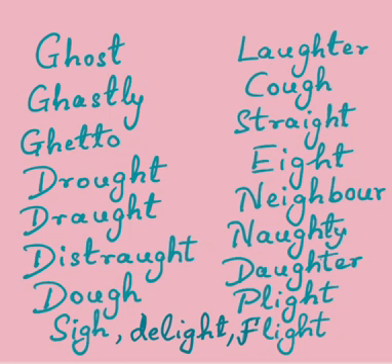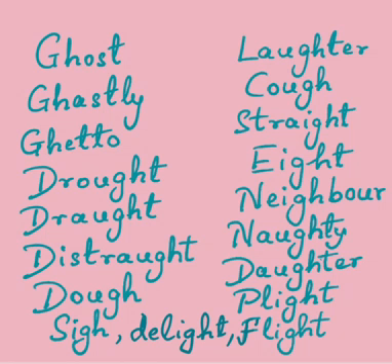The word plight refers to a condition or a state. Again, there are many common words like laughter, cough, straight, eight, neighbor, naughty, daughter, where the H remains silent.